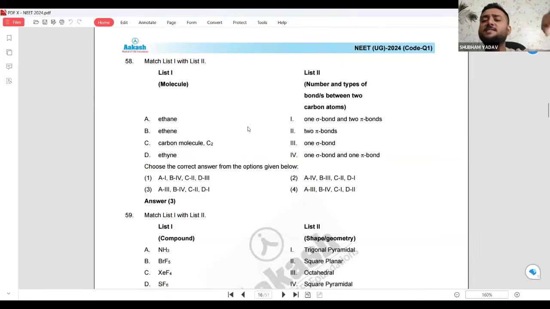ओके इथेन. इथेन सिंगल बॉन्ड. If there is only one single bond, there is only one sigma bond. Ethene is double bond. Okay. So whenever there is double bond, it is one sigma and one pi bond. Triple bond हो जाएगा ethyne. It will be one sigma, two pi bond.